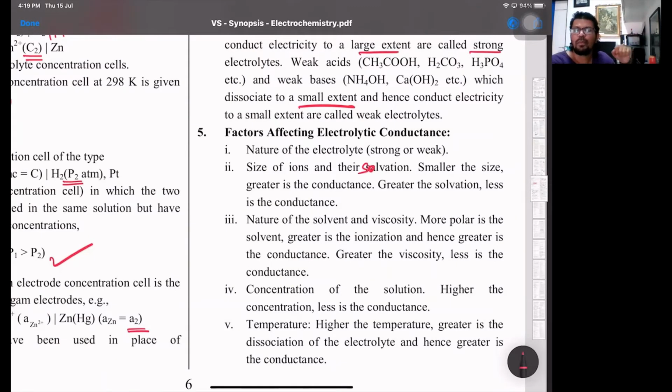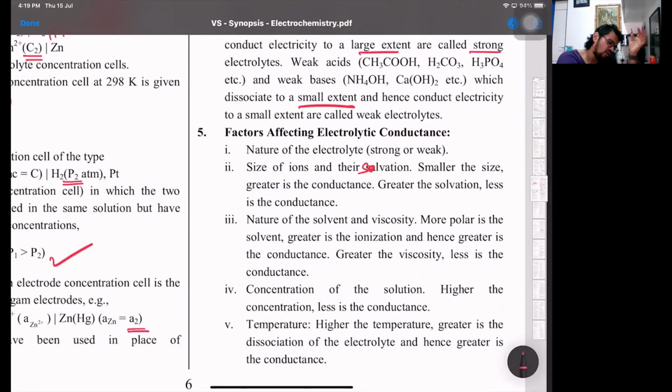Solvation means solute particles are surrounded by solvent molecules. The smaller the size, the greater the conductance; the greater the solvation, the less the conduction. Why do we say this? If the size is smaller, solvation is more, since the ions are surrounded by more solvent molecules.